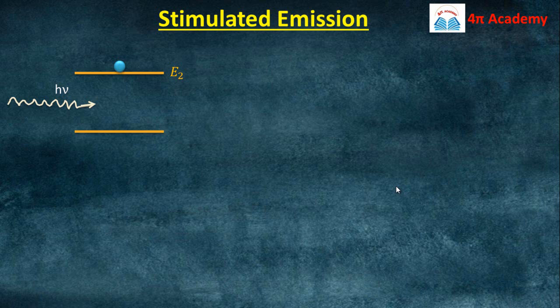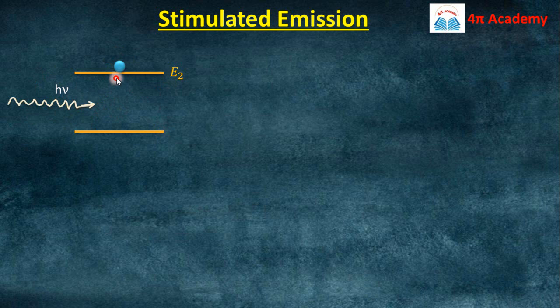So let us discuss the third important term, the stimulated emission of radiation, and this process is the reason behind the laser. So these are the two energy levels E1 and E2, and your atom is in the excited energy state, and before it decays spontaneously we provide energy h nu, where h nu is E2 minus E1.